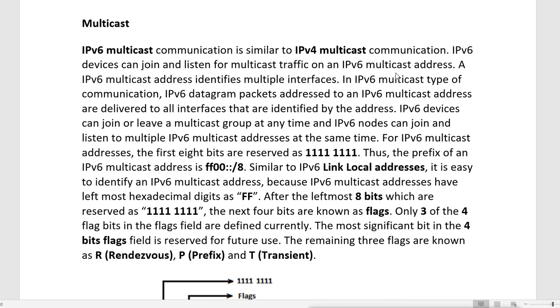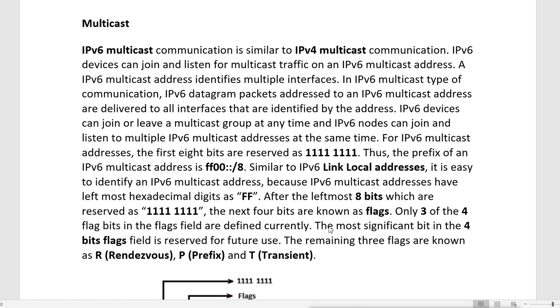An IPv6 multicast address identifies multiple interfaces. And in IPv6 multicast communication, IPv6 datagram packets addressed to an IPv6 multicast address are delivered to all interfaces that are identified by the address.